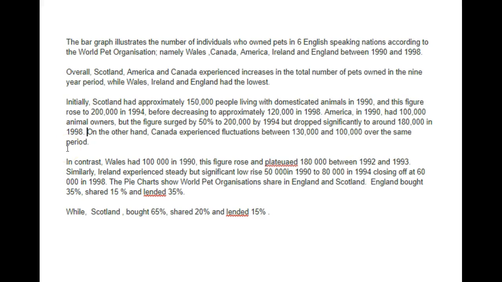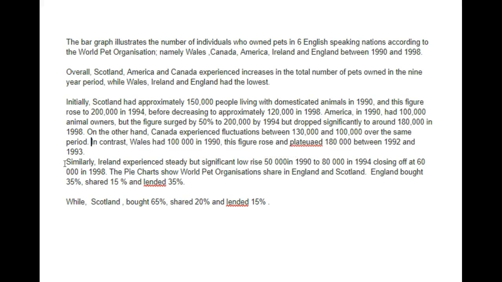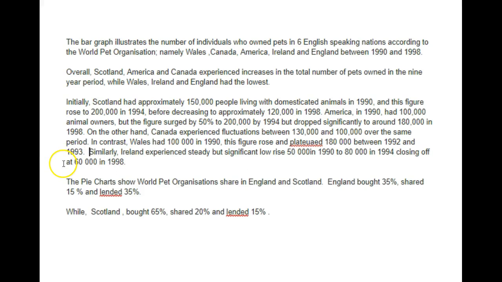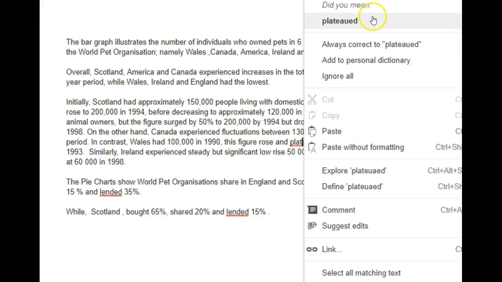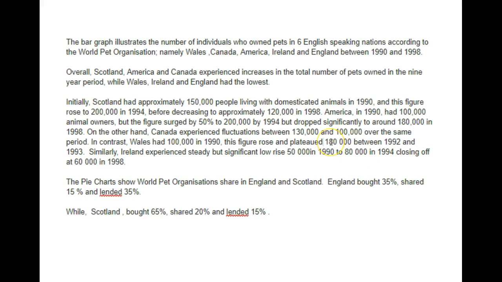But really, we should put that there. This can also go here because we're just still talking about, so on the other, in contrast, Wales had 100,000 in 1990. This figure rose and plateaued like this. Plateaued at 180,000 between 92 and 93.